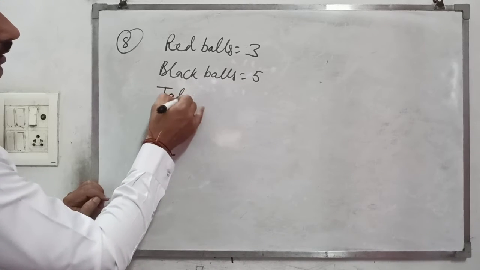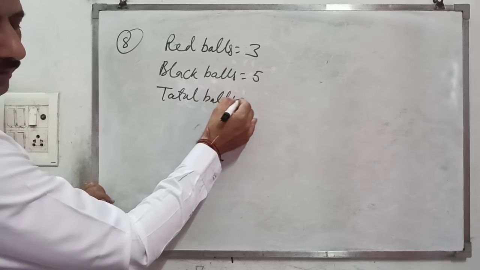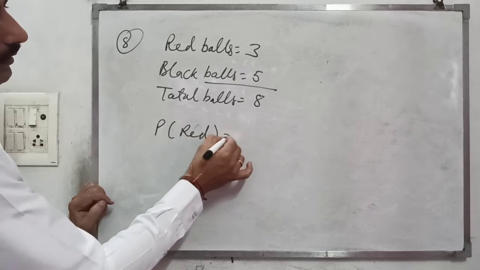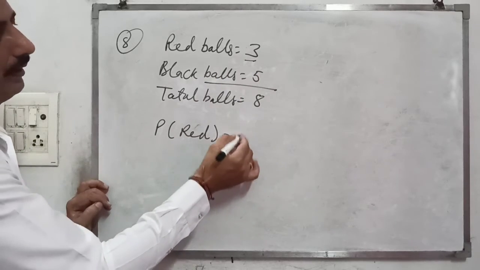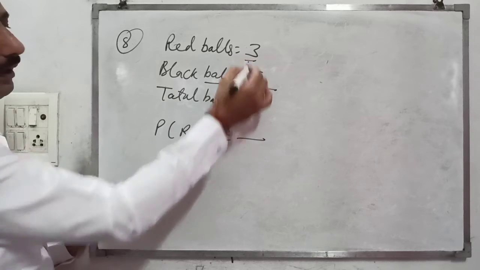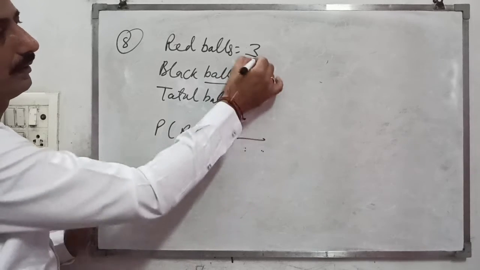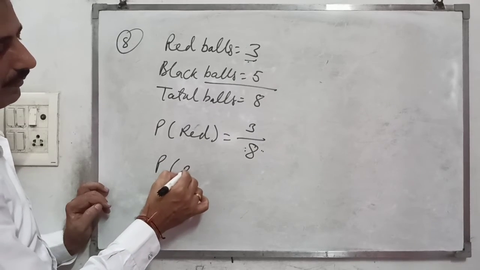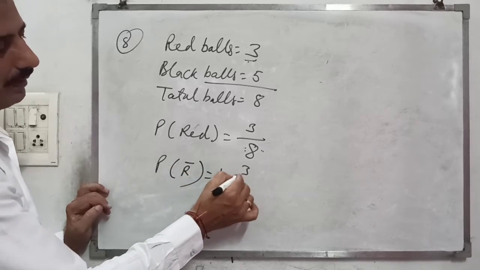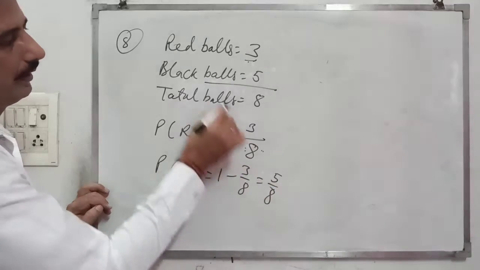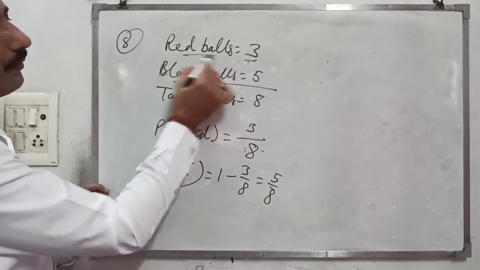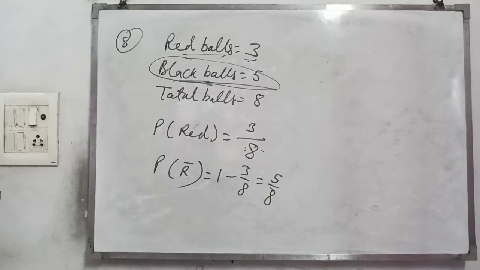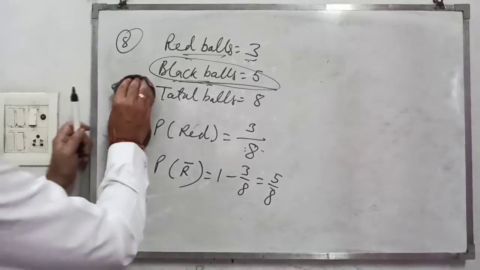The total number of balls is 8. The probability is the number of favourable events over the total number of trials, so for red it is 3 upon 8. The probability of not red is 1 minus 3 upon 8, so you get 5 upon 8. Here we can directly use black, because if it is not red, only black is left, so we want the probability of black, right?